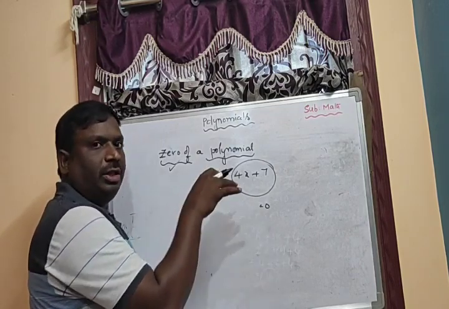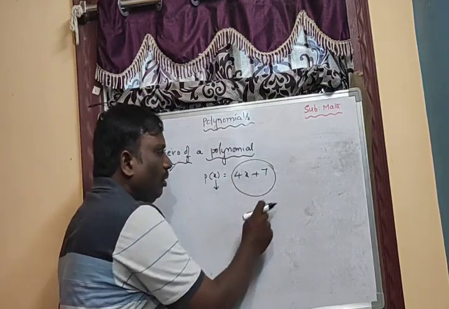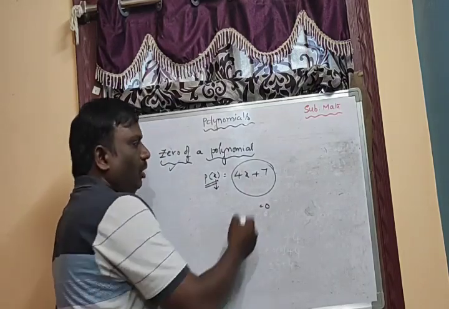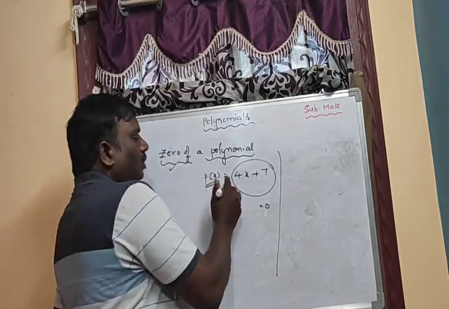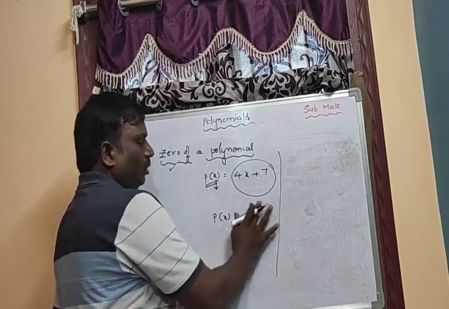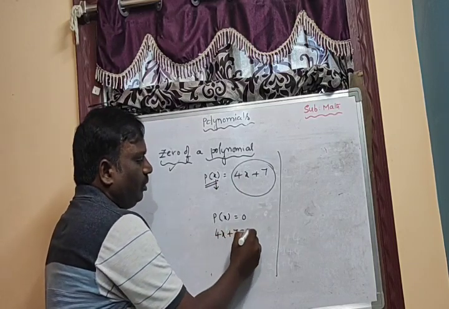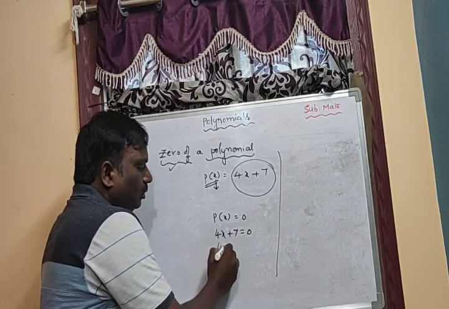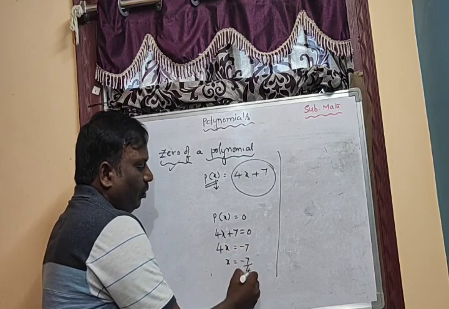Before, we found how to find the value of the polynomial. If you substitute that value, the total polynomial will become 0. That is the zero of the polynomial. How to find the zero of the polynomial? If you want to find the zero of the polynomial, the first step is to take p of x equal to 0. That means 4x plus 7 equal to 0. To find the x value, x is the zero of the polynomial here. So 4x equal to minus 7, x equal to minus 7 by 4.